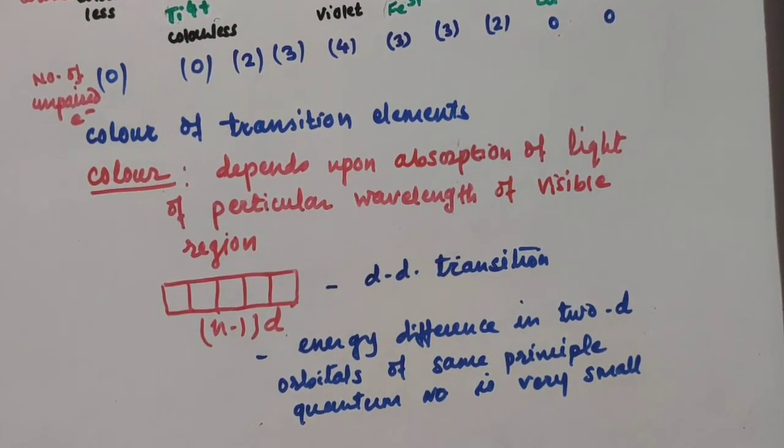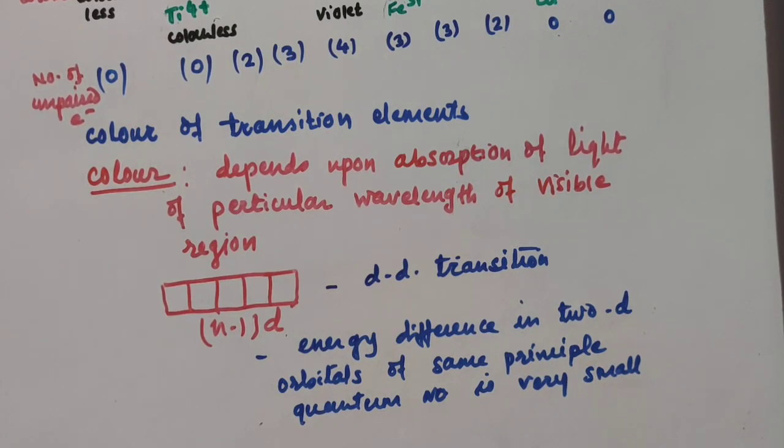You simply remember that the color of the transition element is due to the unpaired electron present in the d orbital, and this is due to the d-d transition. The word d-d transition is very important. All the marks are for this only. Why is there a d-d transition? Because the energy difference between two d subshells is very small, and they can easily be promoted to the higher energy level from the lower energy level.